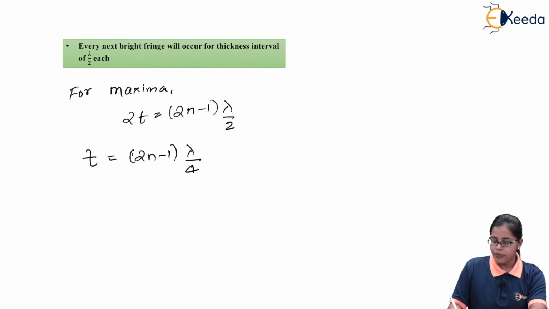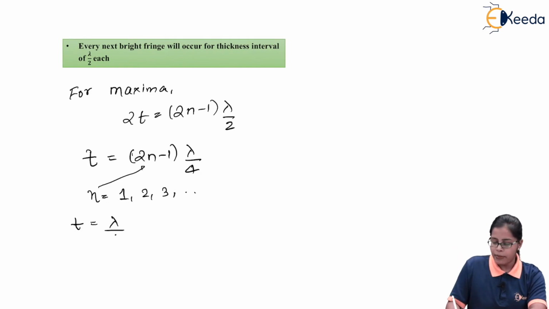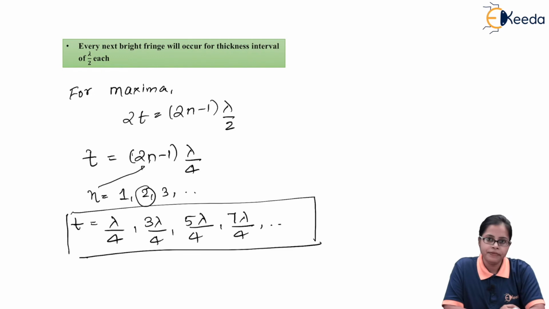As we are aware, for maxima n starts from 1, 2, 3 and so on. So we can put the value of n in this term. The first value is 2 minus 1, so I get lambda by 4. If I use n equal to 2, we get 4 minus 1, that is 3 lambda by 4, and so on. We get 5 lambda by 4, 7 lambda by 4. This is the thickness value in terms of wavelength.